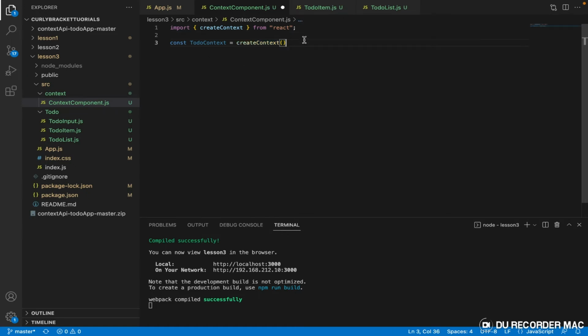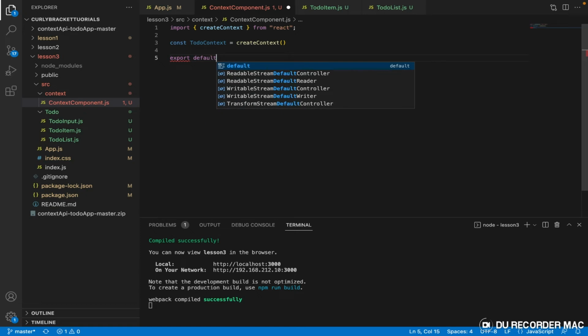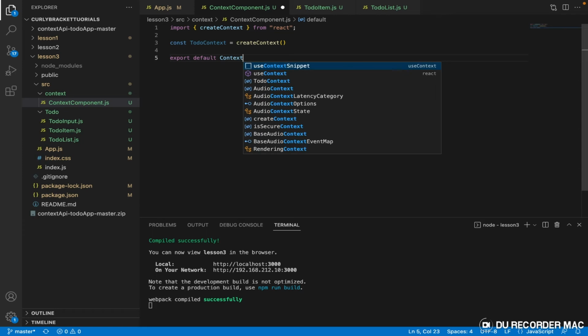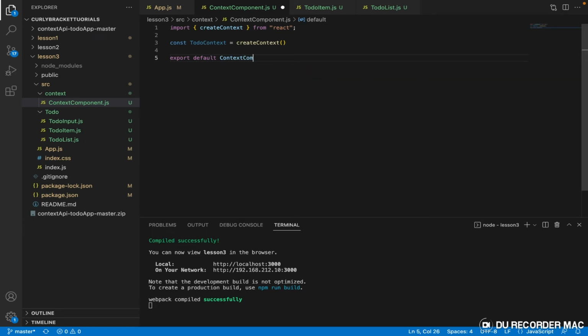All right, the next thing we need to do is export this. We need to export default ToDoContext, because in order to use it we need to export it.